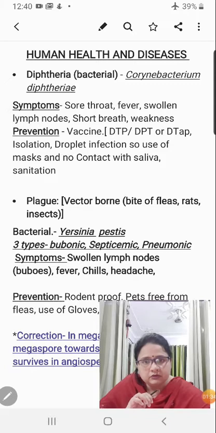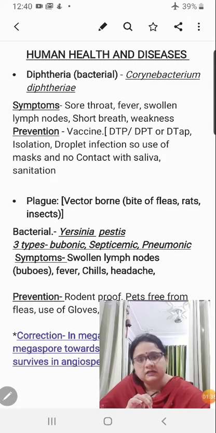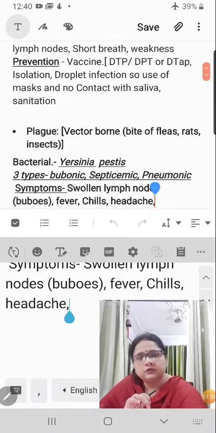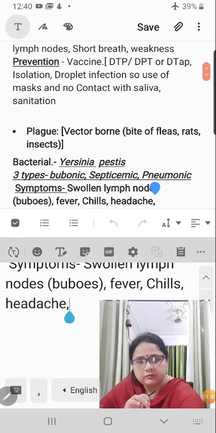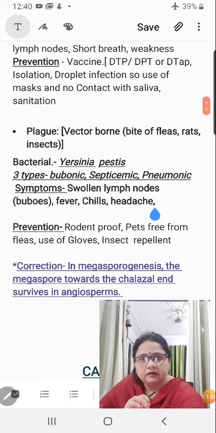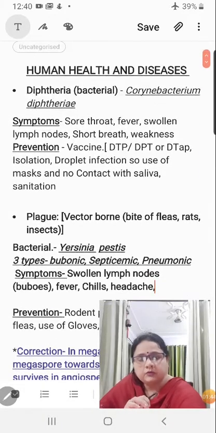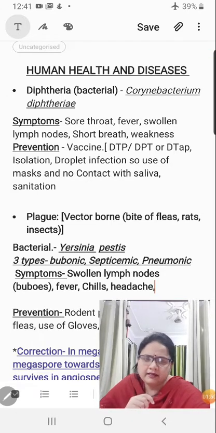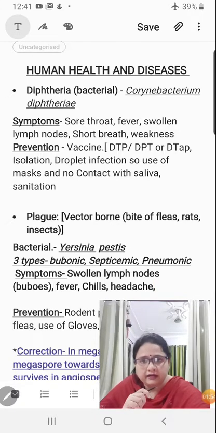The symptoms include sore throat, because this is a respiratory disorder. So you just remember that it will include sore throat, fever, swollen lymph nodes, shortness of breath, and weakness. Any two that you are able to remember, just keep that in your mind. And then we go with the prevention.